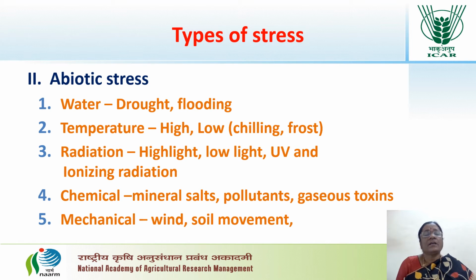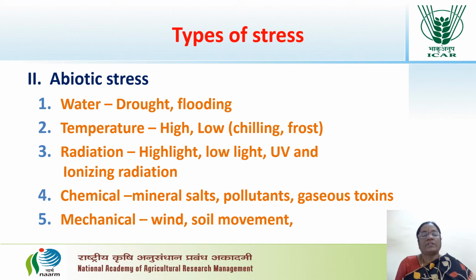The third one is radiation stress. Radiation, in the sense of light. A plant is exposed to high or low light intensities, and different kinds of radiation like UV radiation and ionizing radiation. All these come under radiation stress. The fourth one is chemical stress, due to the presence of mineral salts in the soil, pollutants in the atmosphere, and gaseous toxins, some kinds of gases that lead to stress in the plant.